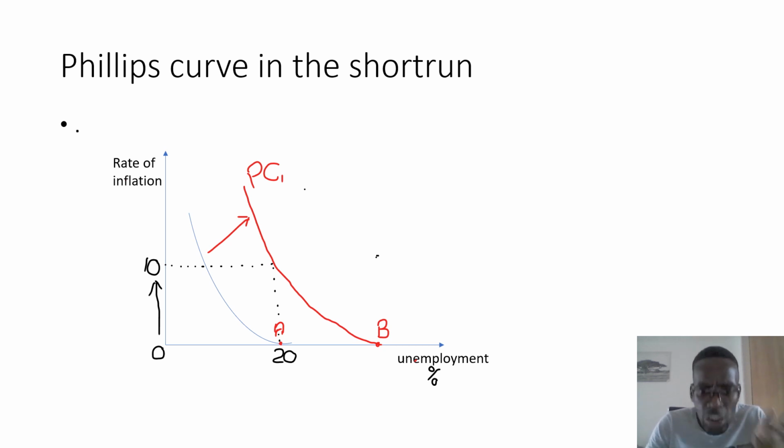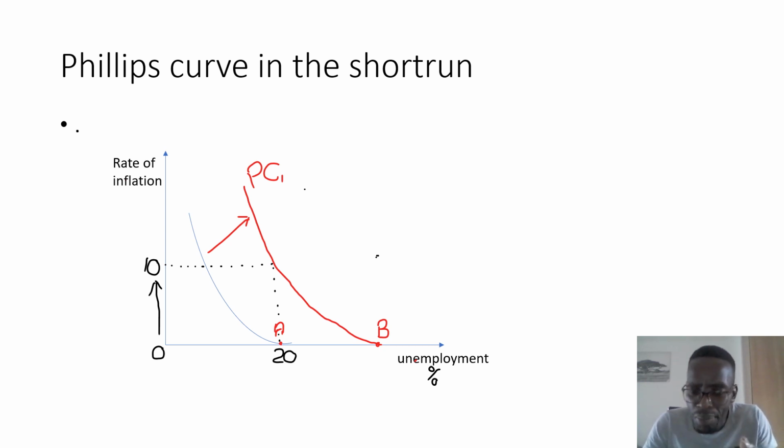So now at 20%, the original NRIU, we draw up until we touch the new Phillips curve that I called PC1. At PC1, you would now find that the NRIU is at a higher level, and originally it was at 20.